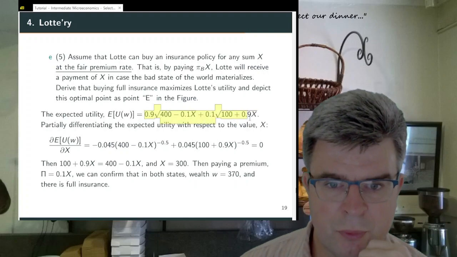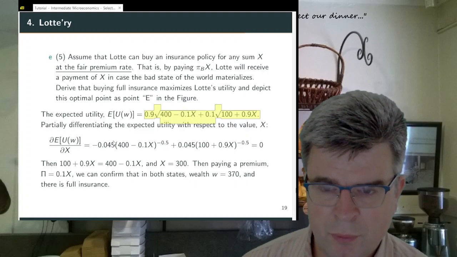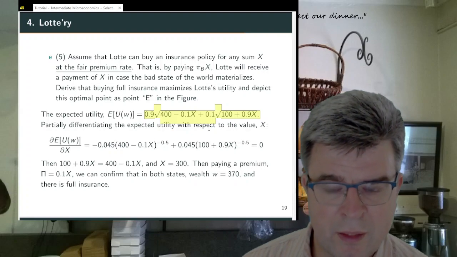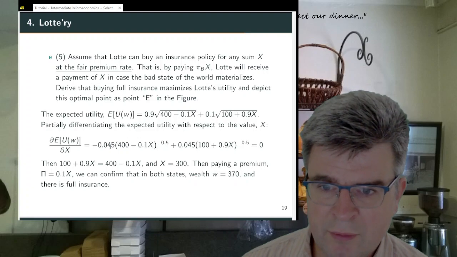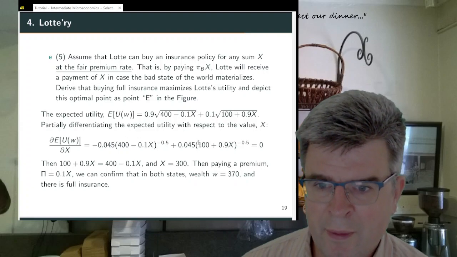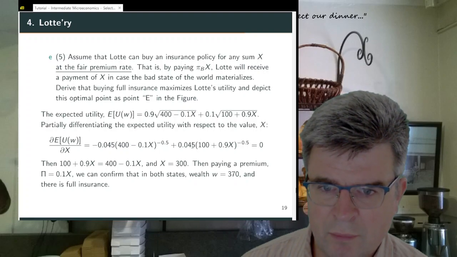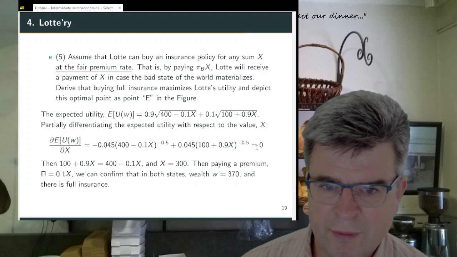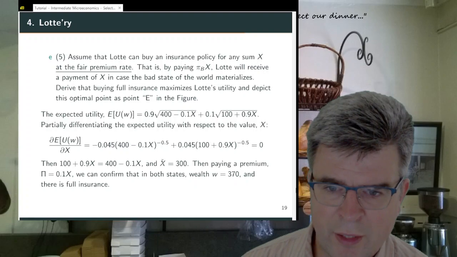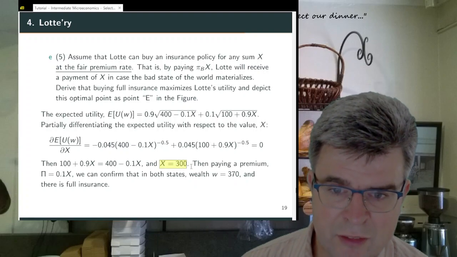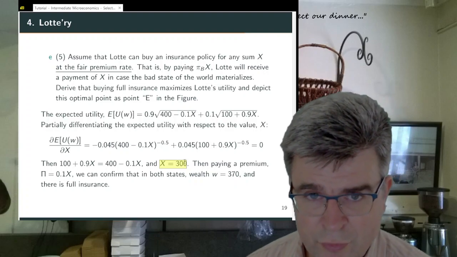So this is crucial to get this. And once you have this, it's straightforward. So you can differentiate the expected utility again with respect to X. And doing so, we get these expressions over here. And we can again bring this to the right hand side, take squares, simplify, and finally you will get that X needs to be equal to 300. Now, Lotte initially faces a loss of 300.